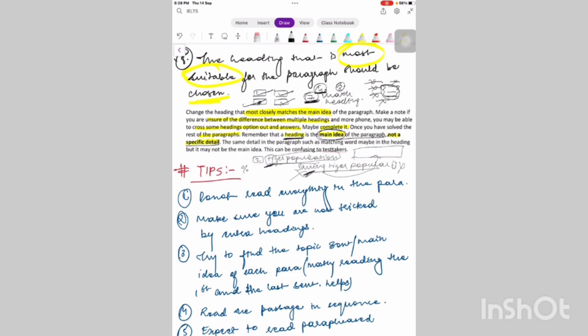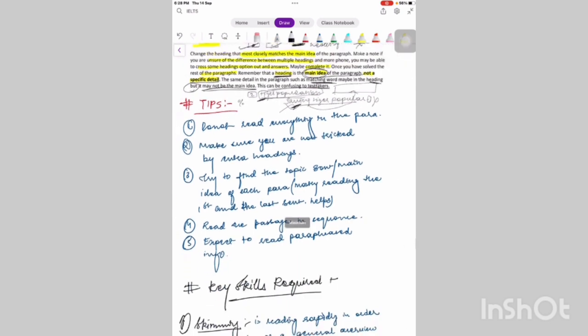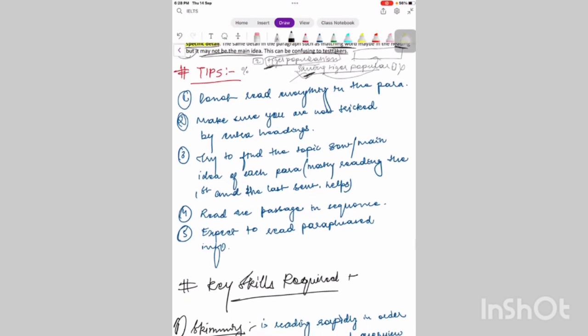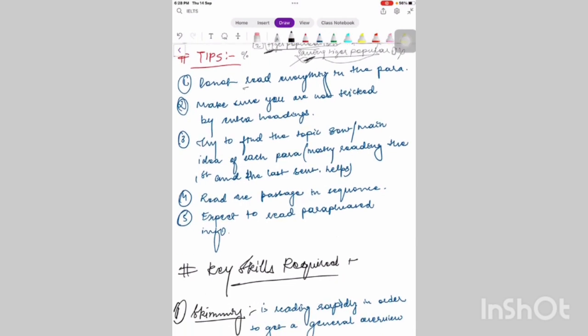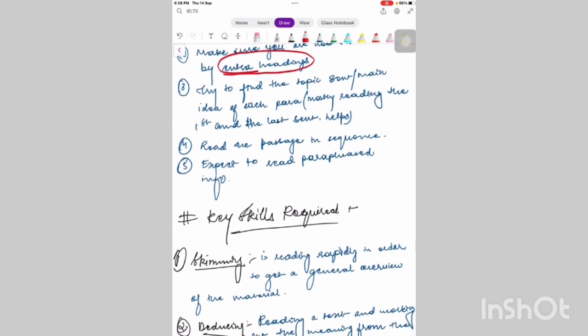The same detail in the paragraph, such as a matching word, may be in the heading, but it may not be the main idea. This can be confusing to test takers. That is what they're trying to say. Tips: do not read everything in the paragraph. Make sure you are not tricked by extra headings. There will be some extra headings which might get you confused.